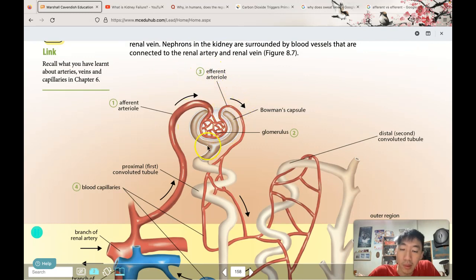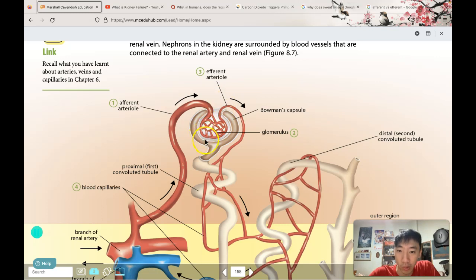As the blood moves through the glomerulus, there is a change in pressure. This change in pressure causes the waste products to diffuse, or even undergo osmosis, to enter into the Bowman's capsule, which is this brown part over here. I will explain more about that in the next part, but this is a quick summary.